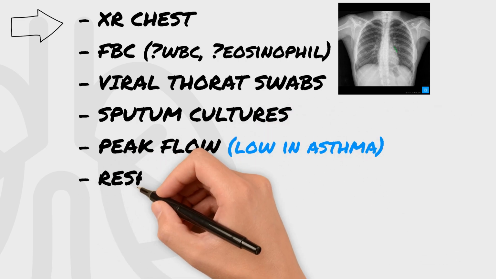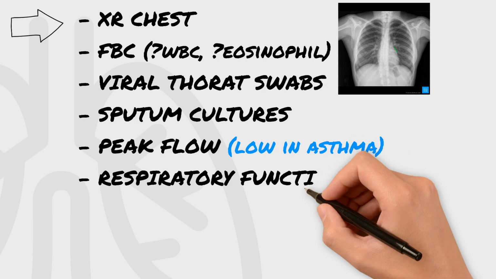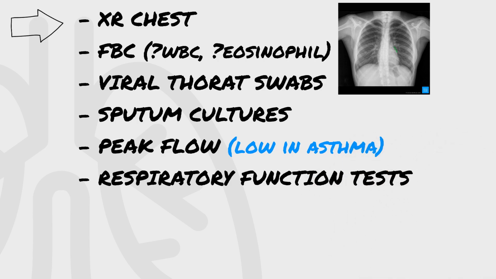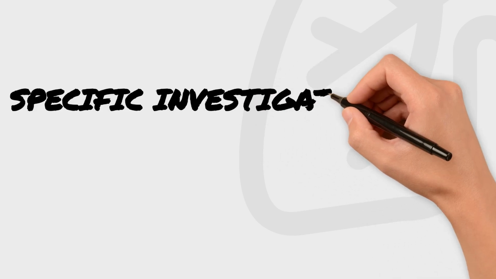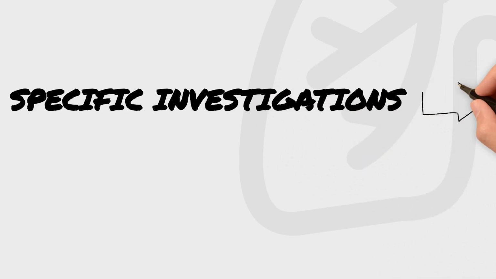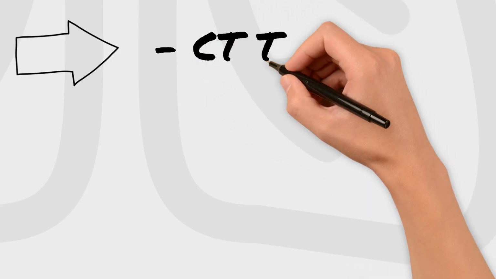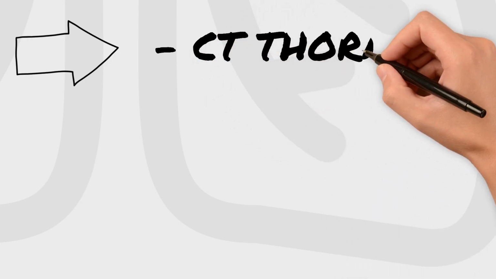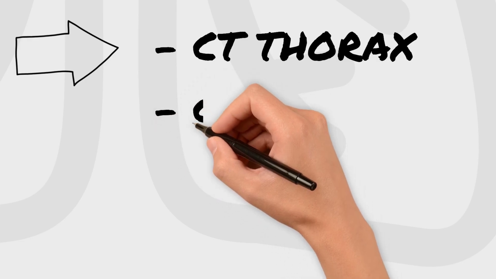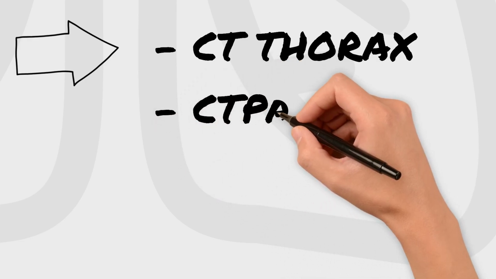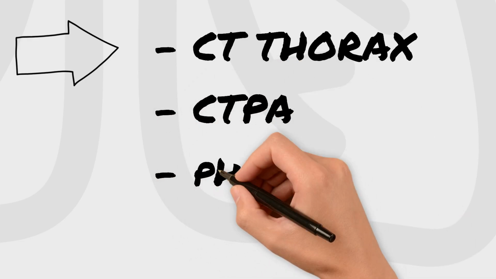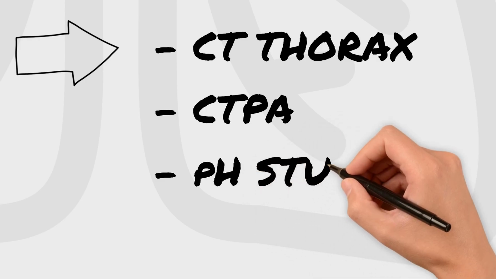You can do a bedside test called peak flow, which is low in asthmatics, or if there is a query between COPD or restrictive lung disease, you can get respiratory function tests. If we talk about specific investigations, you can do a CT thorax, which can help with differentials like sarcoidosis, lung cancers, or fibrosis. You can do a CTPA if pulmonary embolism is what you're looking for. pH studies can be done if the underlying differential is GERD.